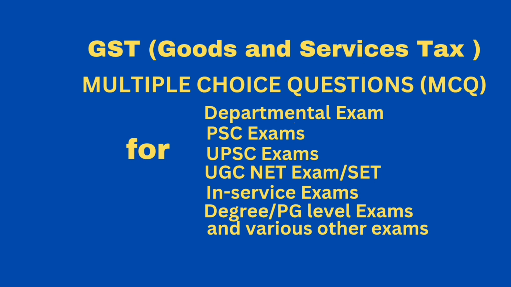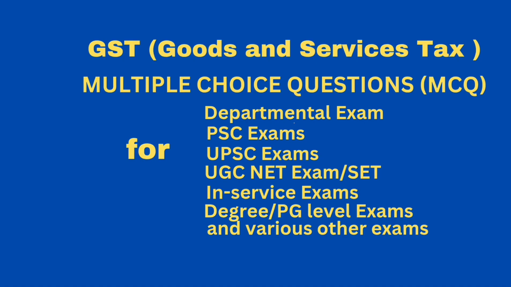Question, which of the following is the essential element of a composite supply? Option A, supply is made by a taxable person to a recipient. Option B, supply consists of two or more taxable supplies of goods or services or both or any combination thereof, which are naturally blended and supplied in the ordinary course of business. Option C, one of the components of the supply is a principal or main supply. Option D, all of the above. Correct answer option D, all of the above.